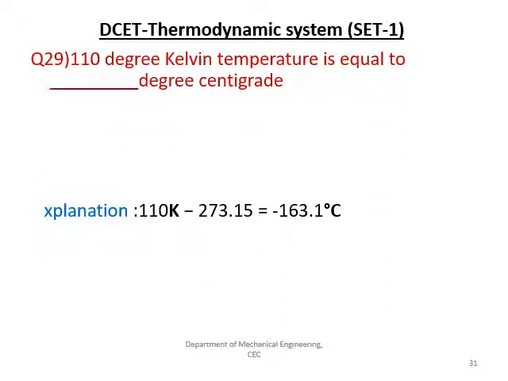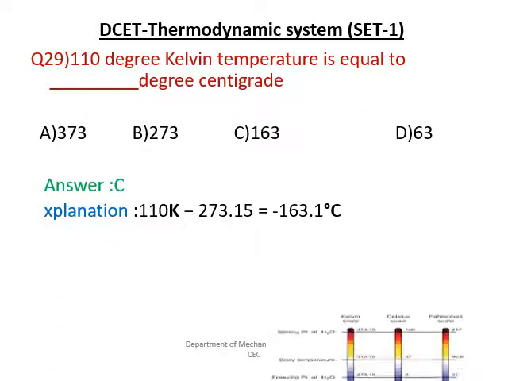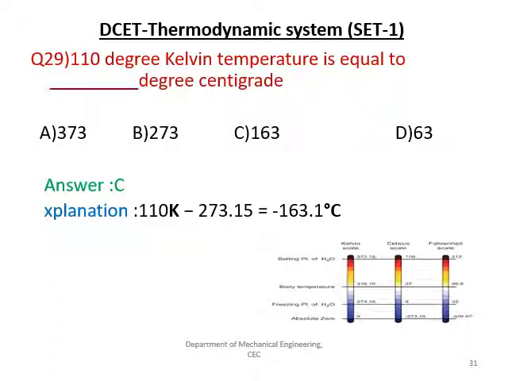110 degree Kelvin temperature is equal to which centigrade temperature? Given options are 373, 273, 163 and 63. The right answer is C, that is 110 Kelvin minus 273 gives minus 163 degree centigrade. Therefore, answer C is right.